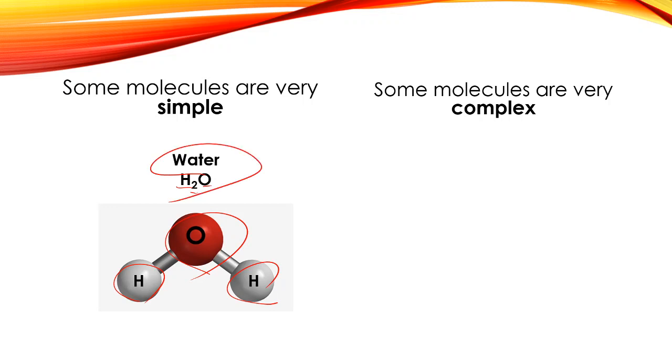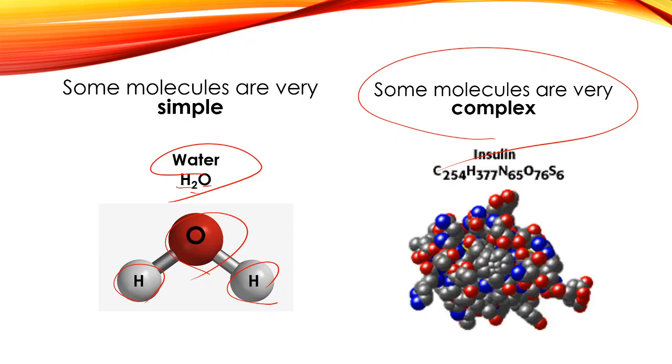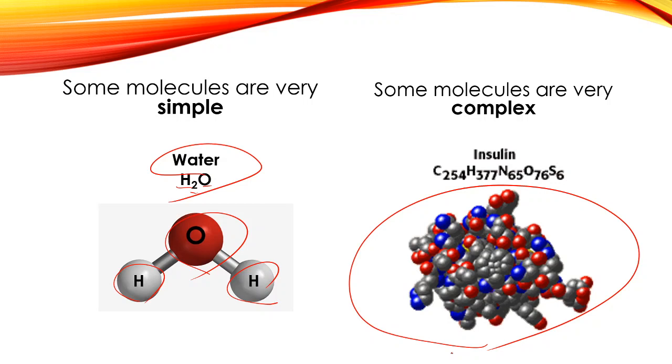That's a really simple molecule, just H2O, just three atoms put together. But there are also some molecules that are very complex. For example, if you know anyone in your life who has diabetes, you've probably heard of this thing called insulin. That's a thing that people make in their bodies all the time. It helps us digest food. And this is what a molecule of insulin looks like. It is a giant molecule.